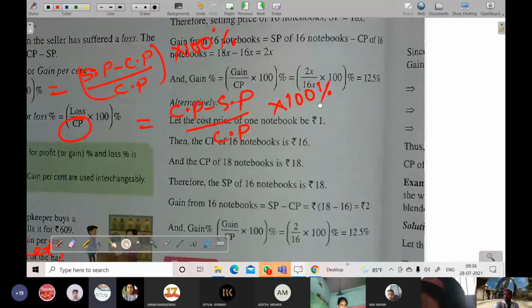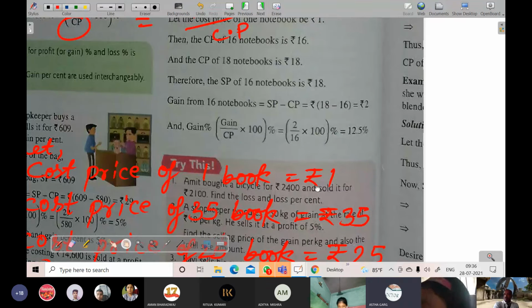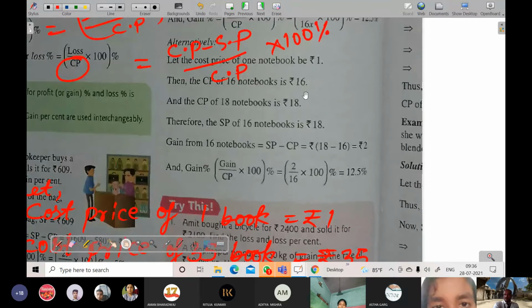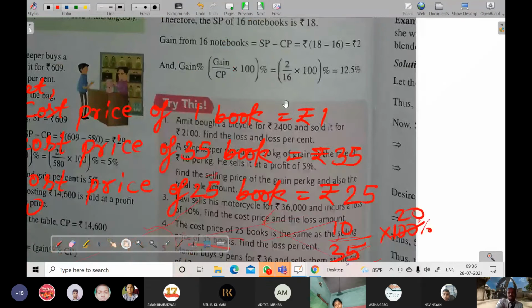Sir, the alternative method is easier. Yes, you can do the alternative method also, that is by keeping rupees 1. There also, the 16 books' cost price is 16, but the 16 notebooks' selling price is 18. Here the selling price is 2 more. You see, 16 notebooks have been compared. How much is sold, that much is compared. Getting it?